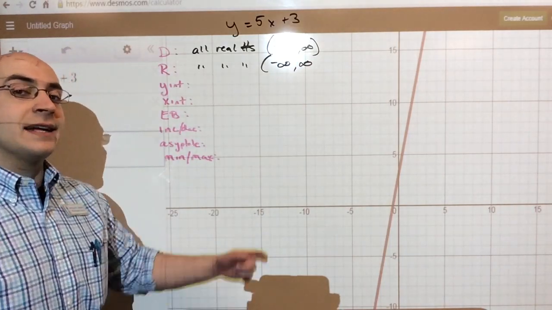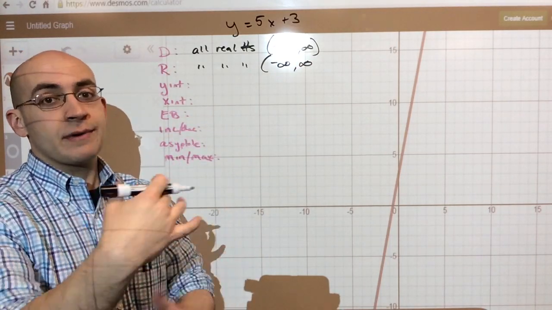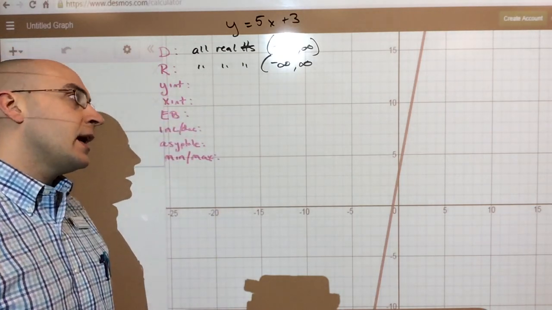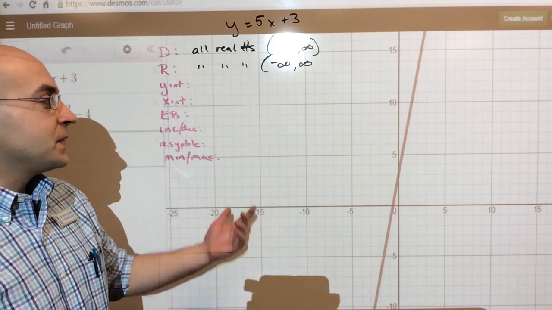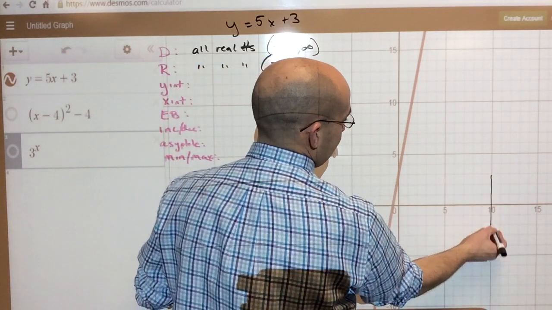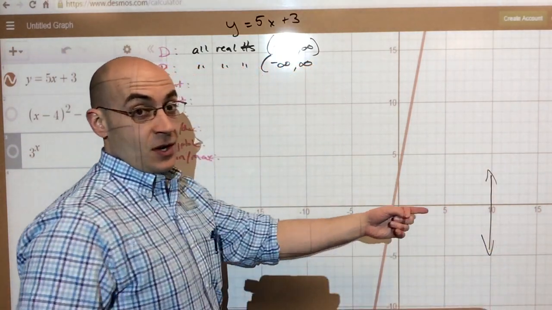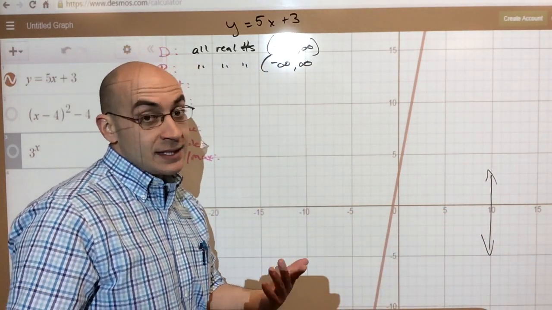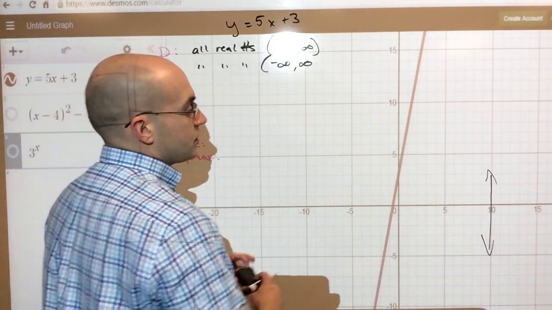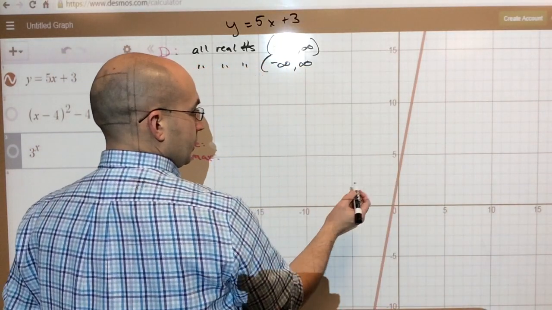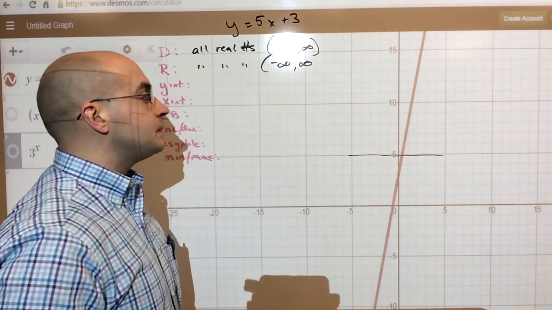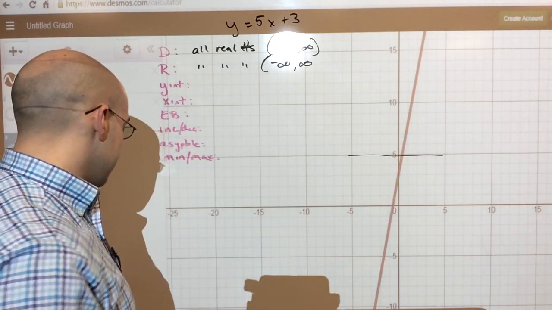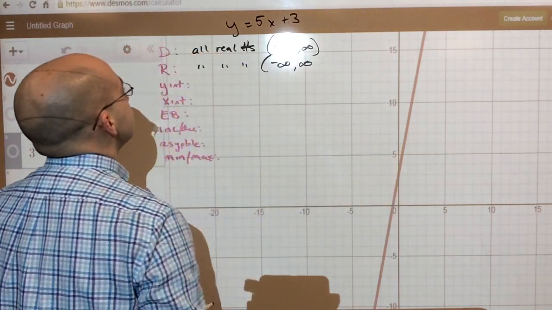Can you give me an instance where it isn't negative infinity to positive infinity for domain or range? Well, good. You're right. If it is a straight up and down line, for instance, x equals 10, the range is all real numbers, but the domain is only 10, because it doesn't touch any other x value but 10. Now, the opposite is true for a zero slope line. Let's say we have the line y equals 5. The domain is all real numbers, but the range is only 5, because it doesn't touch any other y values. Okay, good.